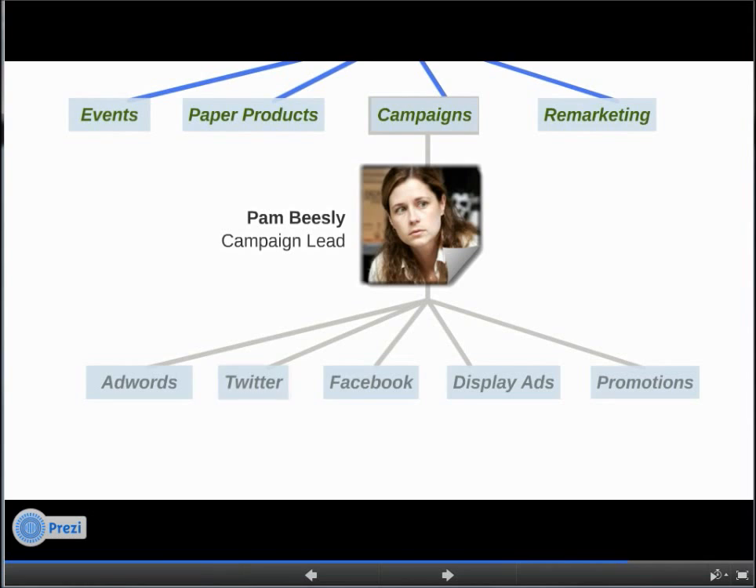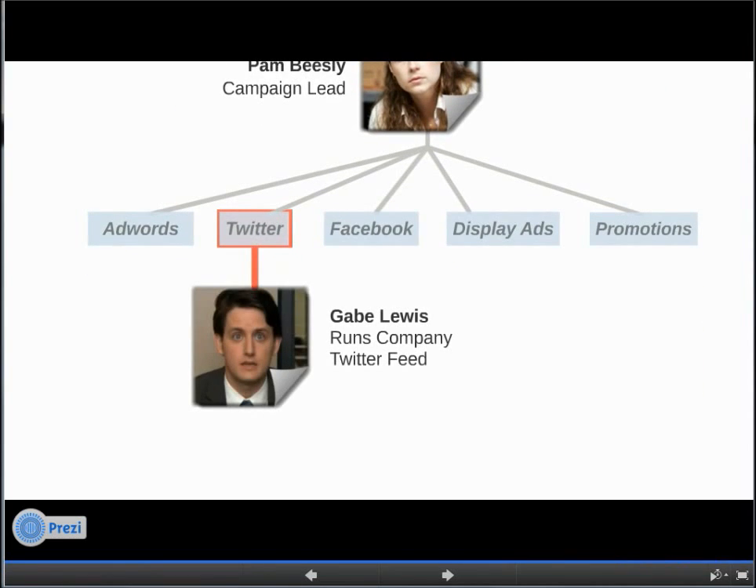Likewise, Pam has assigned Gabe Lewis to run the Twitter account for Schrute Properties campaign work. Gabe has a very narrow responsibility and should be able to retrieve and deploy new links within that Twitter feed without having any knowledge of code or link assembly.